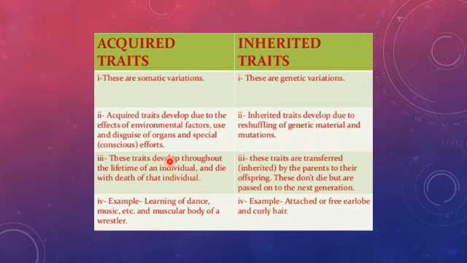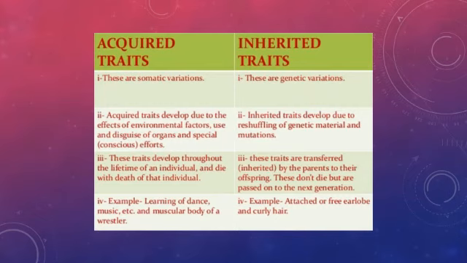Acquired traits develop throughout the lifetime of an individual and die with the death of the individual. And inherited traits are transferred from the parents to the offspring. These do not die but are passed on to the next generation. For example, attached or free earlobes; and for acquired traits, the learning of dance, the learning of music, the muscular body of a wrestler. So this is about acquired and inherited traits. This difference is very important.